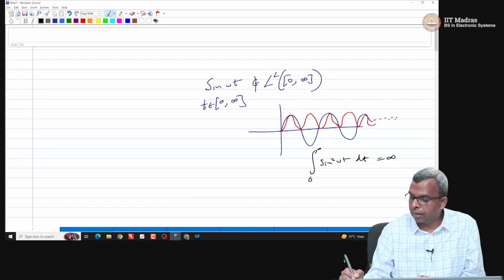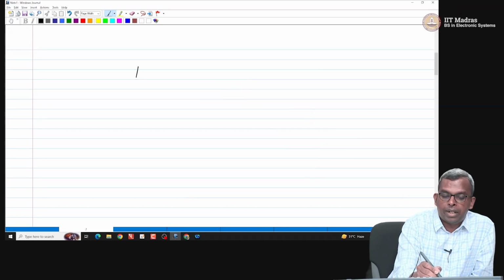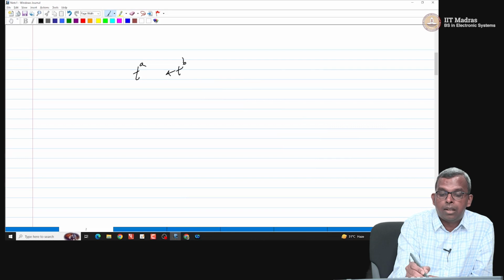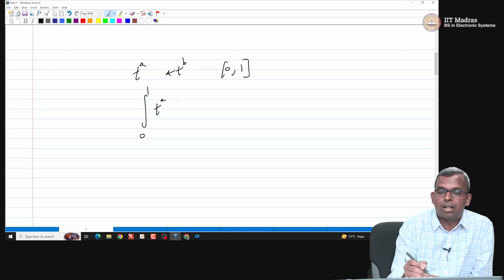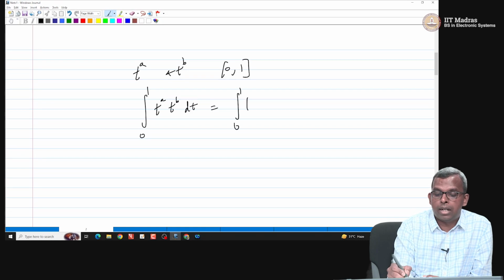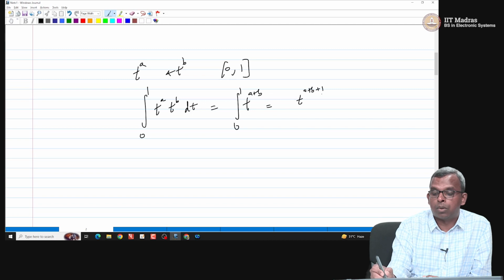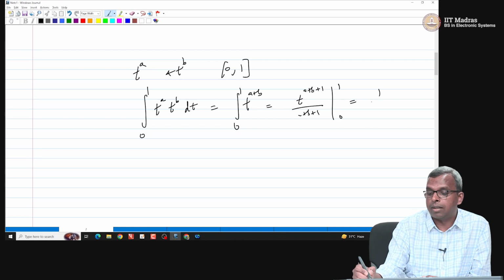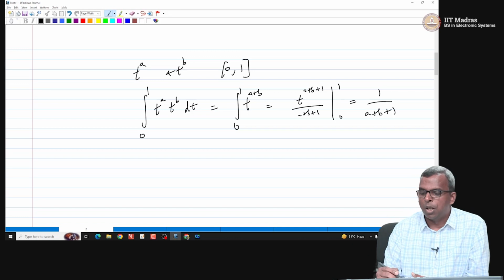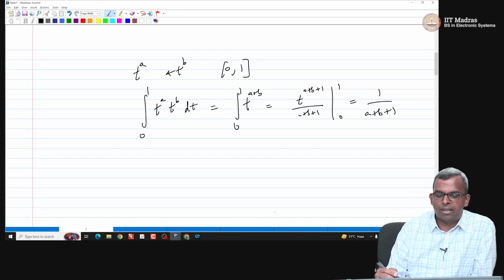So 3 is the inner product between t power a and t power b in the interval 0, 1. So what is the inner product? It's just integral 0 to 1 t power a. This is all real valued, right? So it's just t power b dt. That's it. So integral 0 to 1 t power a plus b, and this we know how to do, right? So it's t power a plus b plus 1 divided by a plus b plus 1, and the limits are from 0 to 1. So that is just 1 by a plus b plus 1. So that's the inner product. It's as easy as that. Okay. So you can just substitute very easily and you'll get to the answer.